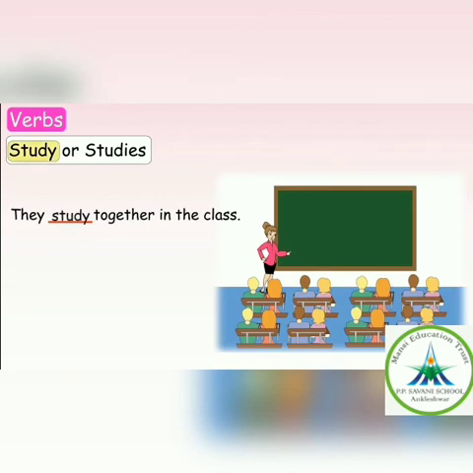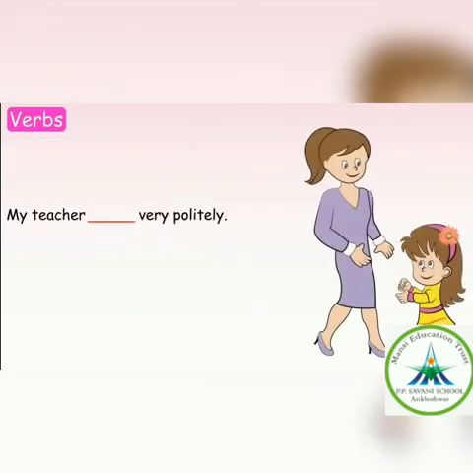Next, we have: my teacher dash very politely. So, here teacher is a singular noun. So, with a singular noun, we use the verb with s or es. So, the correct answer is speaks. My teacher speaks very politely.